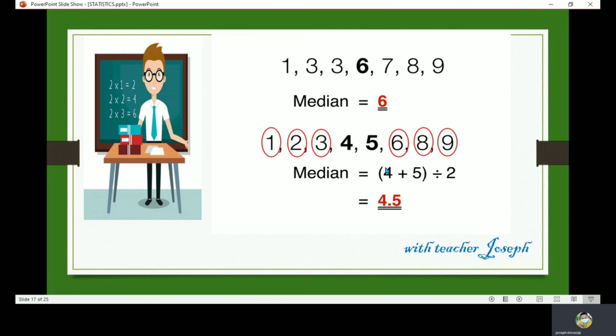4 plus 5 is equal to 9. Divided by 2 is 4.5. So that's why your median is 4.5.